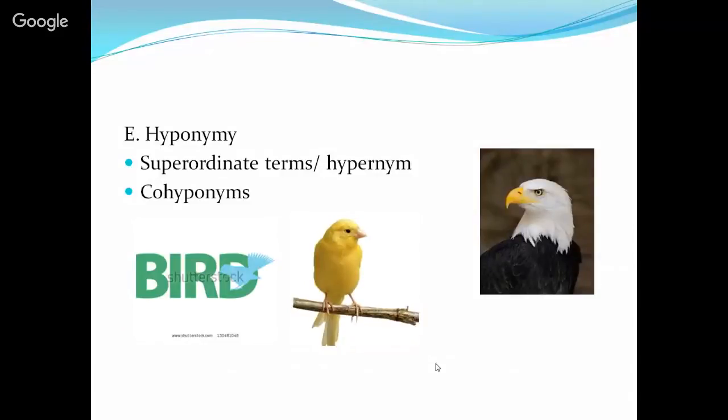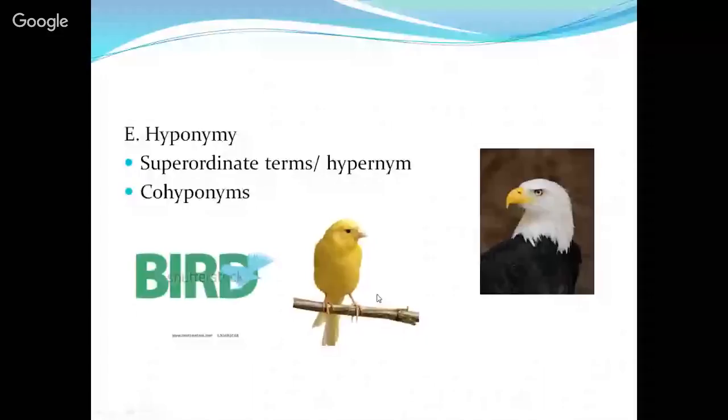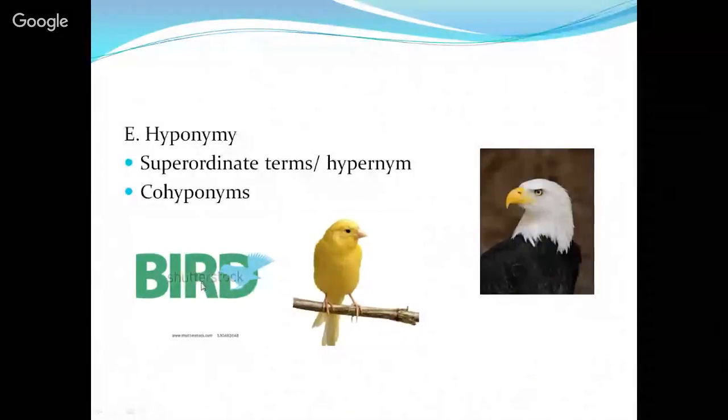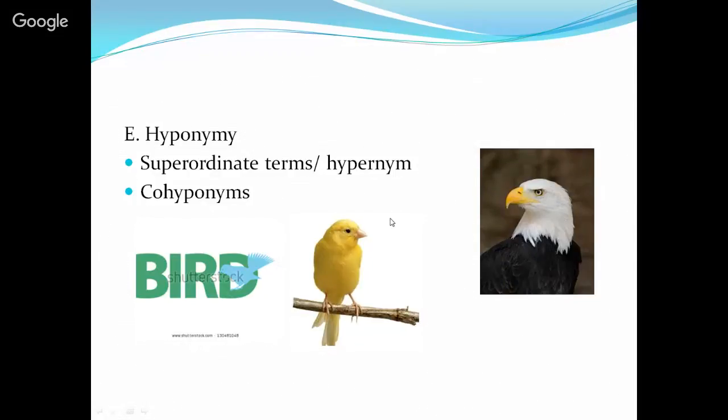The next one is eponymy. When I refer to eponymy, we can have a set of words that corresponds to another. In this case, we have the eagle and the canary. They correspond to the word bird. The eponymy is this word that is a part of another set of words.